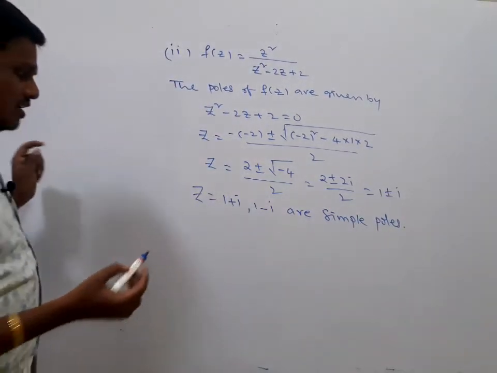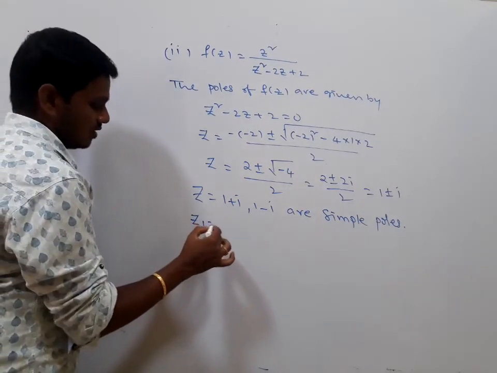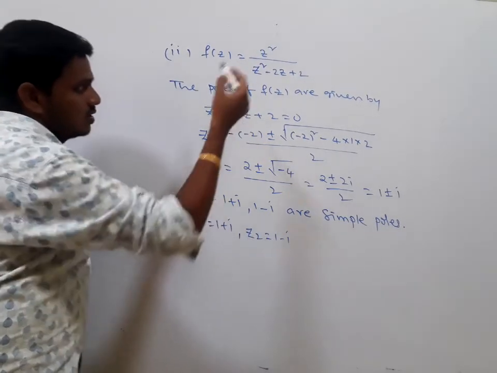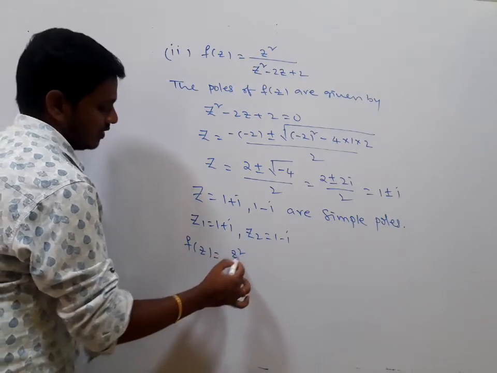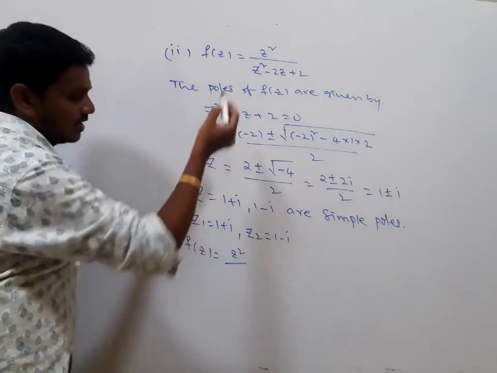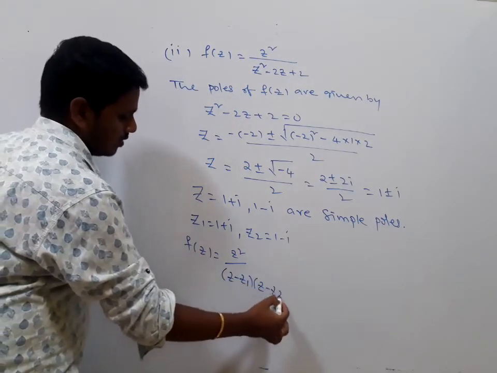Now for my convenience, let z1 be equal to 1 plus i, and z2 equal to 1 minus i. So you can write f of z as z square divided by, z1 comma z2 are the factors of the denominator. Here it is z minus z1 into z minus z2, right?